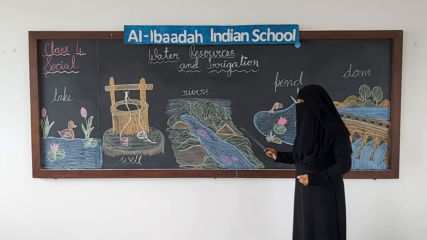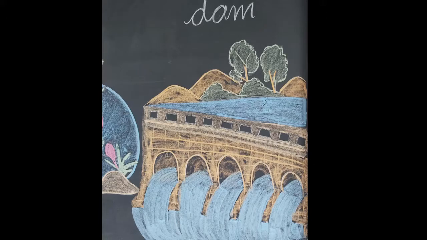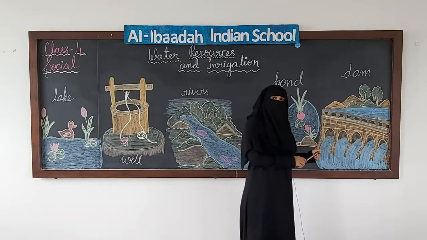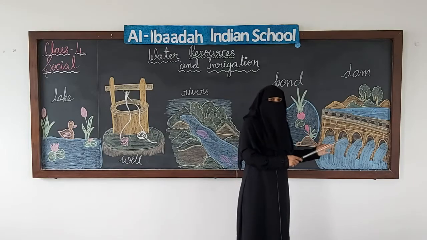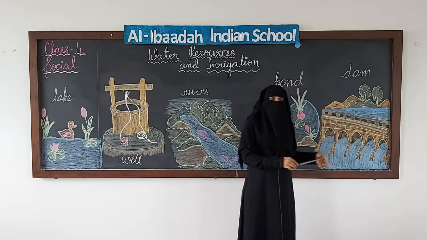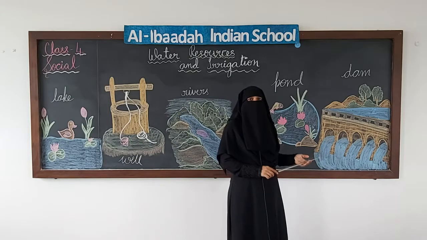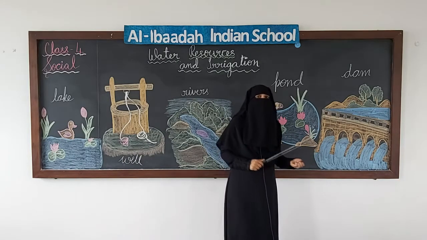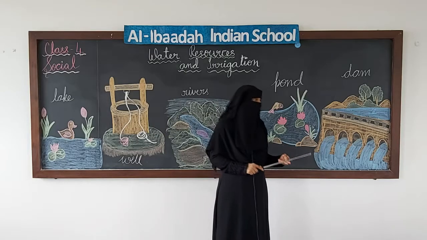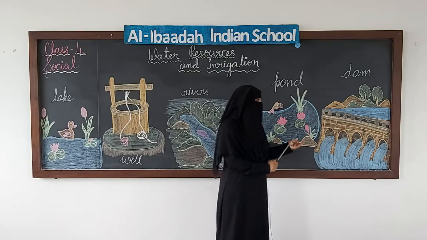So what do they have to do to reserve water? They build dams on rivers. Okay, so what is a dam now? Dam is a water reservoir. It stores water and we can use it whenever we want. When we have drought, we can use water from dams. We have built multi-purpose dams in India for the usage of electricity, for the usage of irrigation. Irrigation means watering plants, okay, and many other things.